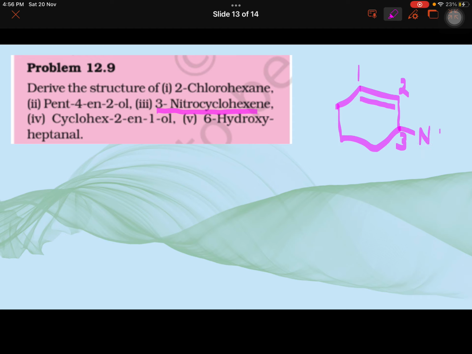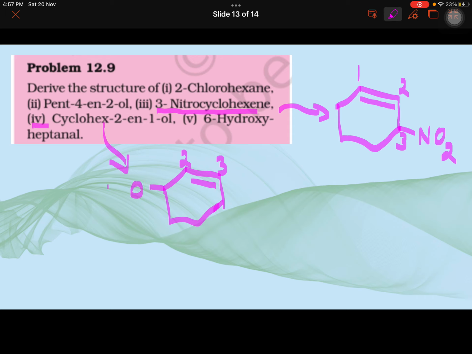So put nitro here. It's done. 3-nitrocyclohexene. See the fourth part. Cyclohex-2-en-1-ol. Cyclohex 2 ene. 2 ene means between second and third carbon from any side you write, you have the double bond. So on the first carbon ol means OH.